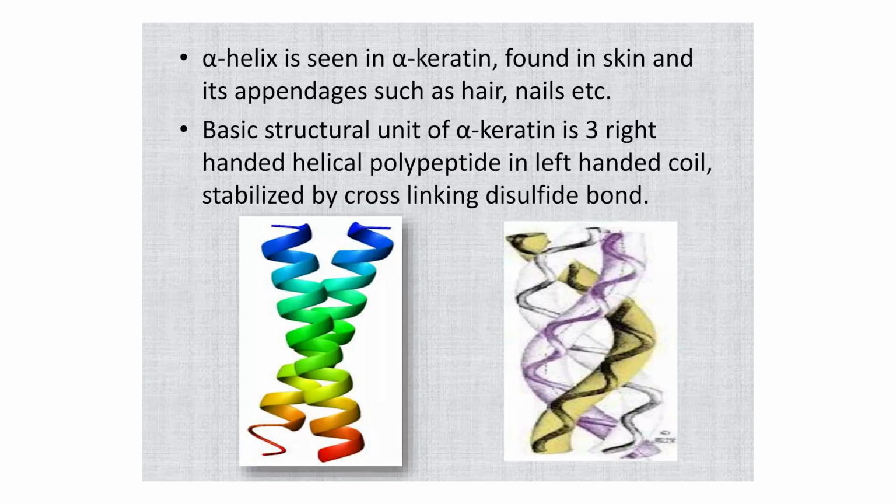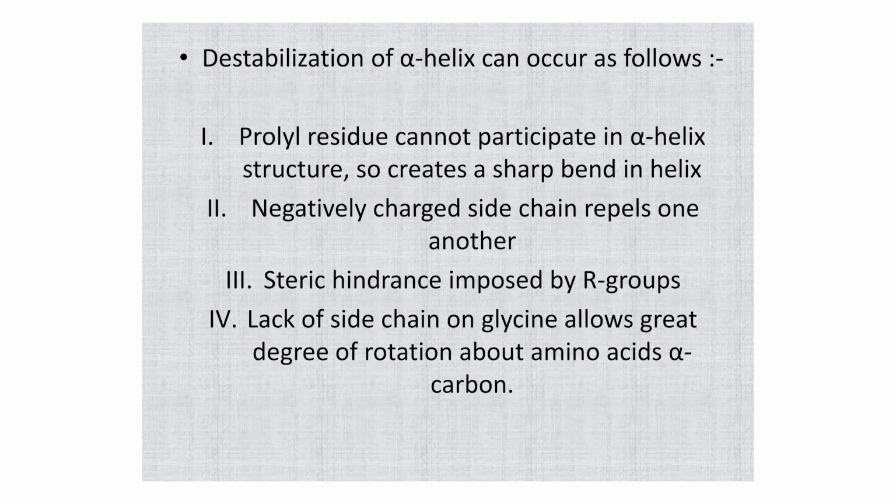In the transverse section, alpha helix is seen in alpha keratin found in skin and its appendages such as hair, nail, etc. The basic structural unit of alpha keratin is 3 right handed helical polypeptides in a left handed coil stabilized by cross linking disulfide linkages. So, alpha helix is found in skin, hair and nails.